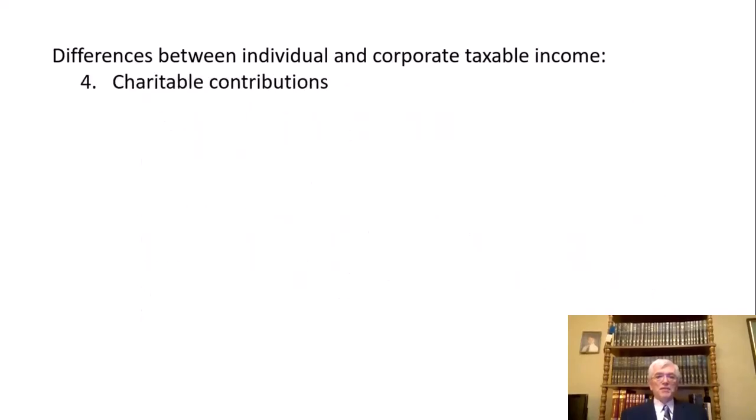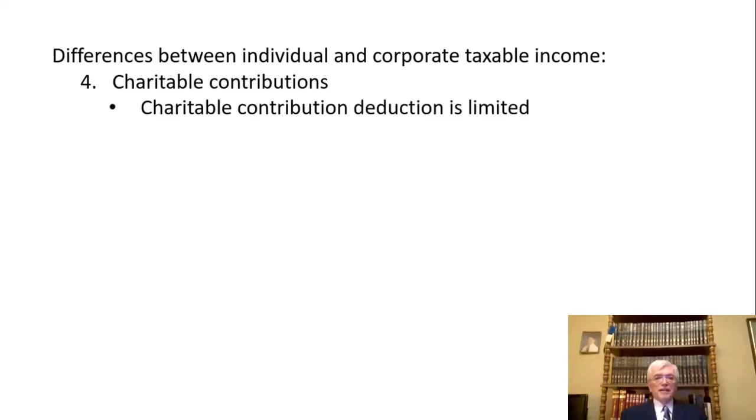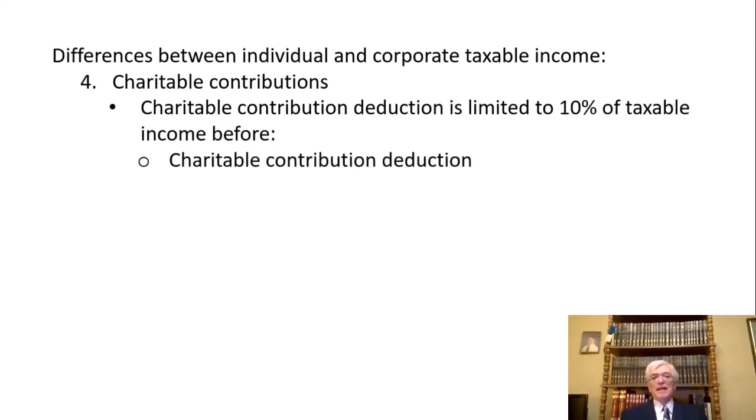Fourth, charitable contributions. We know that charitable contributions are deductible by individuals as itemized deductions. There are some limits, 60% of AGI for cash, 50% of AGI for other property, etc. Charitable contribution deduction for corporations is also limited. It's a very different limit. 10% of taxable income. Now that's taxable income before the charitable contribution deduction. So we have to figure out what our charitable contribution deduction is and apply the 10% limit. So they say, okay, don't have to count the charitable contribution deduction when you're trying to figure out your charitable contribution deduction. That seems fair.